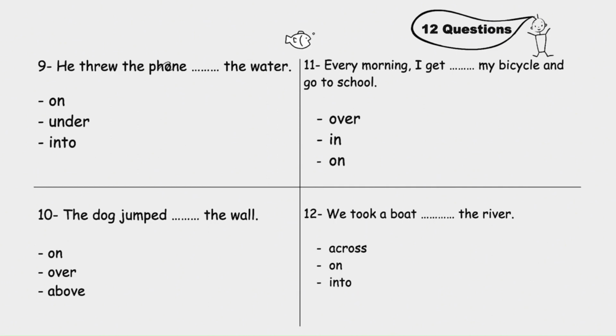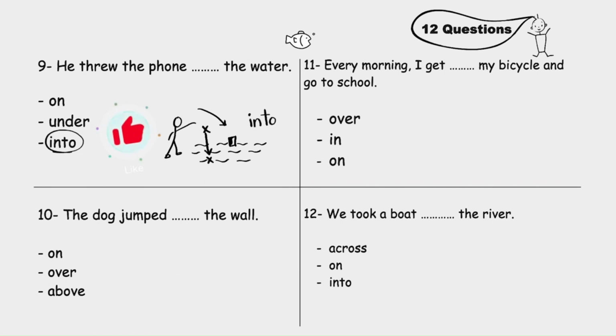He threw the phone blank the water. On, under, into. Here's the water, and you're here. You throw the phone into the water. When something moves from outside to inside, we use into. This one. He threw the phone into the water.